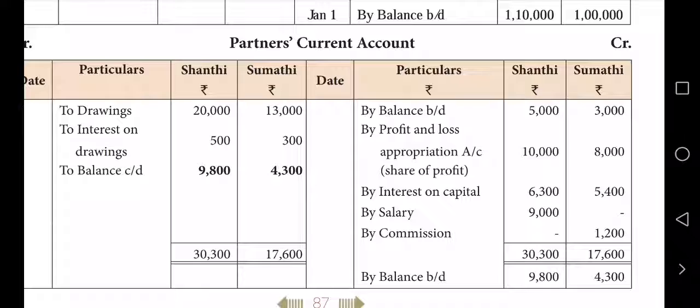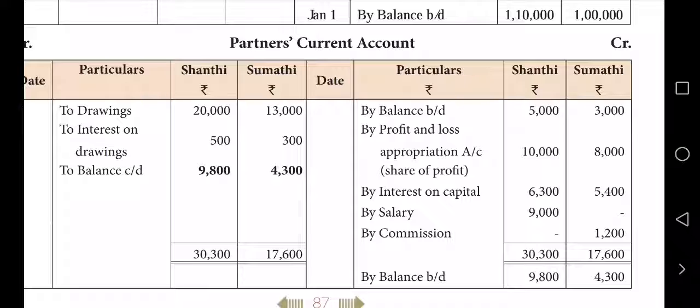That's all. Now if we post it as usual, balance it one by one. First debit side, credit side, whichever is more. That's what I pointed out: current account sometimes shows debit balance. Here the credit side is more, therefore the balancing figure we get on the debit side, so by balance brought down appears on the credit side, that is credit balance. Sometimes debit side may be more, so in that case carried down will come in credit side and balance brought down will come in debit side. In that case it is debit balance.